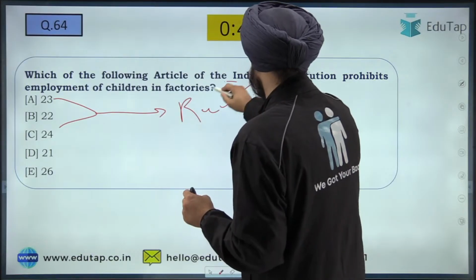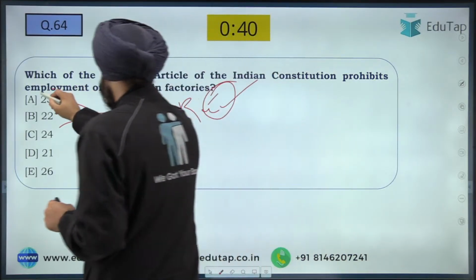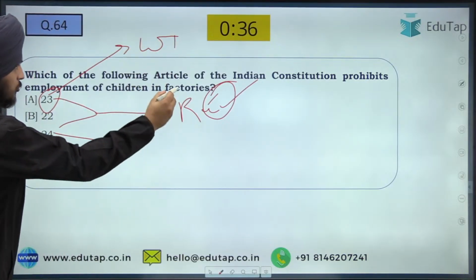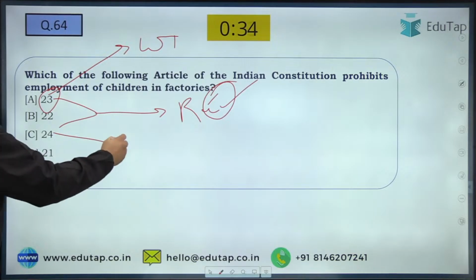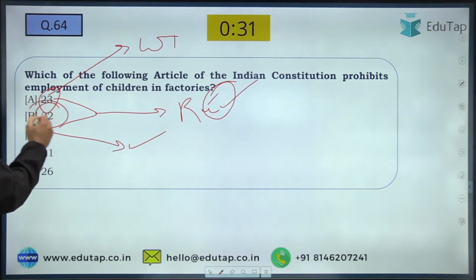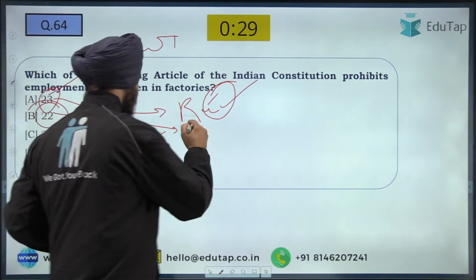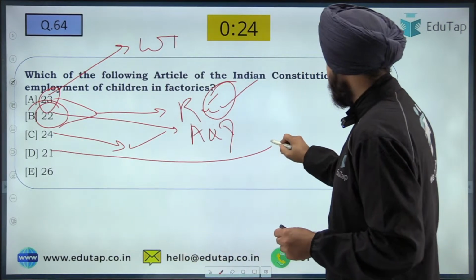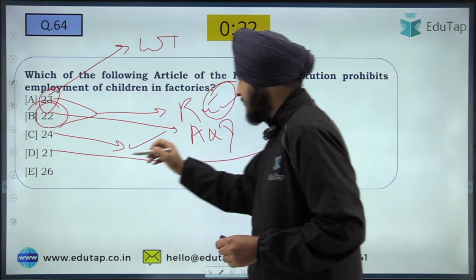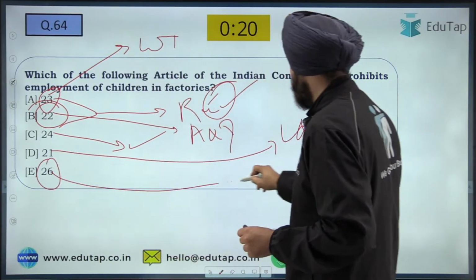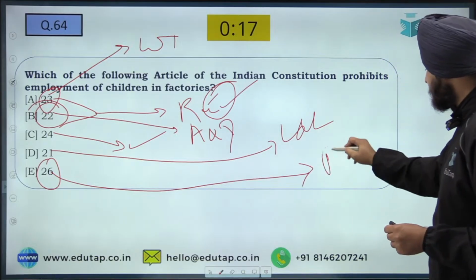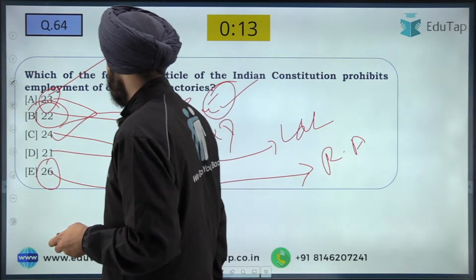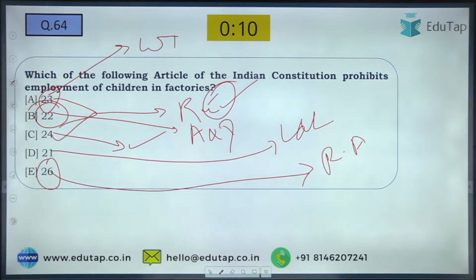Fine. So right to prohibit exploitation. Article 23 is linked to women trafficking, whereas article 24 is linked to the answer of this question, which is the employment of children in factories. Article 22 is linked to arrest and detention. Article 21 is linked to right to life and liberty, whereas article 26 is related to the right to manage religious affairs. So the answer to this question is going to be option C, which is article number 24.